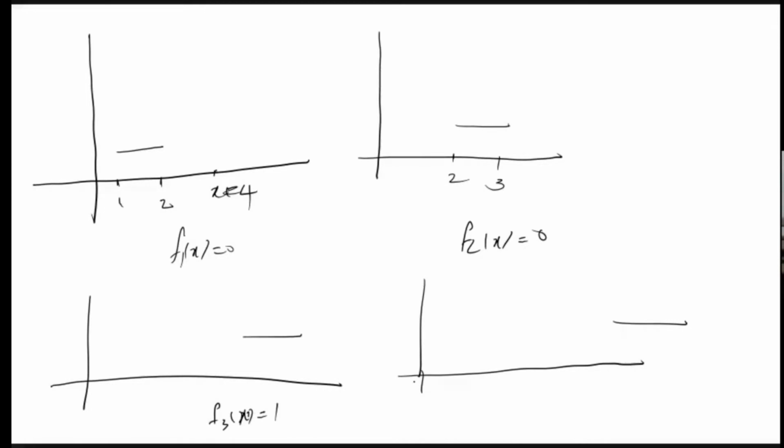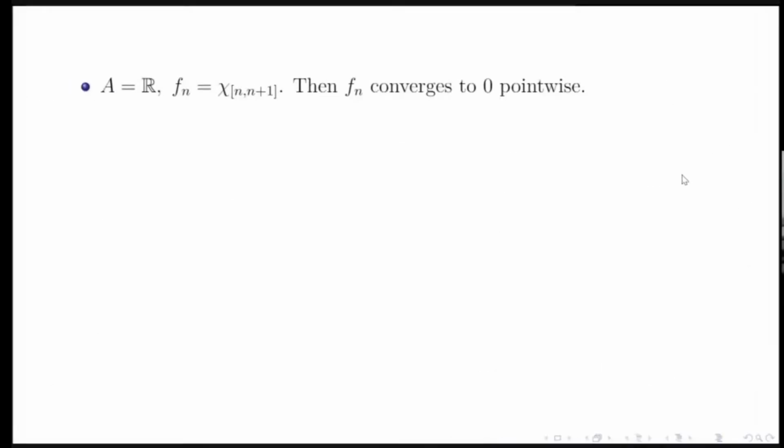So for each x it will be a sequence that begins with 0, then sometimes it will be 1, and then again it will be 0. So at each point we know that it is converging to 0. So we can say that this sequence Fn converges pointwise to 0.